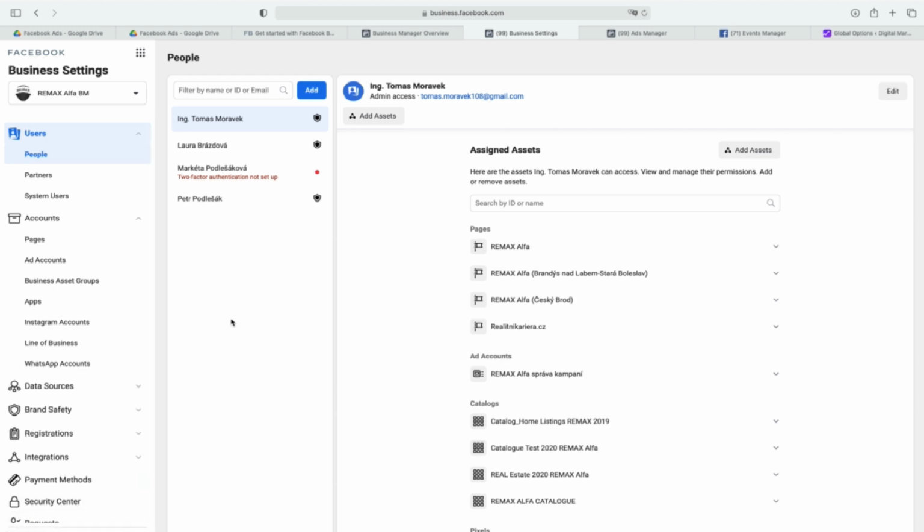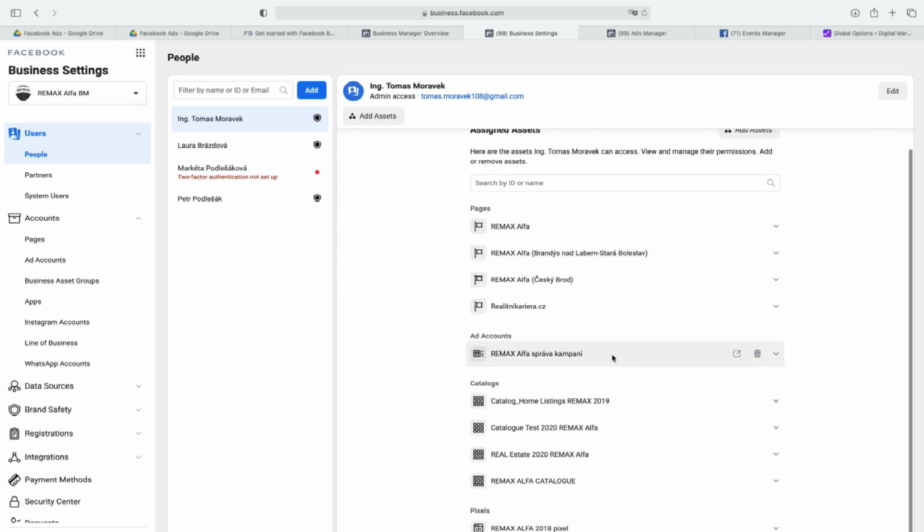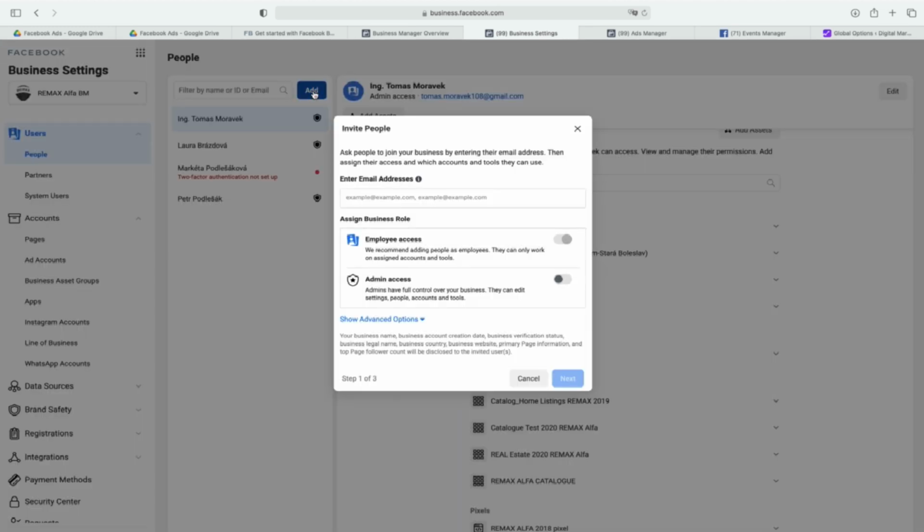So first of all, you can see that you have something called assets. And you can see this can be a page, this can be an ad account, this can be a catalog, this can be Instagram, this can be a pixel. That's why it's called business settings. So it's not just the ad account itself. And the second, you have the possibility to add people to the business. So you just write the email.